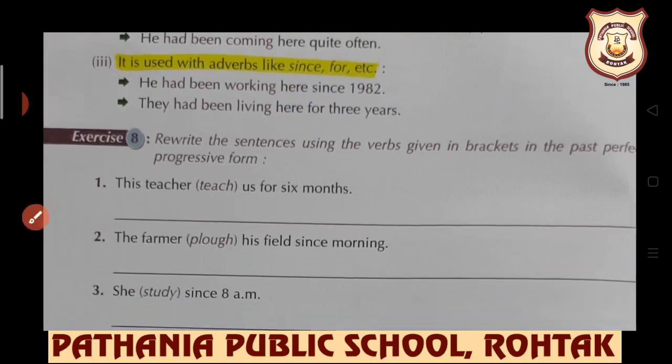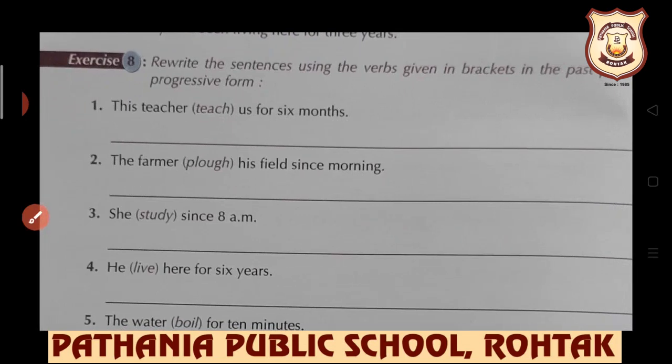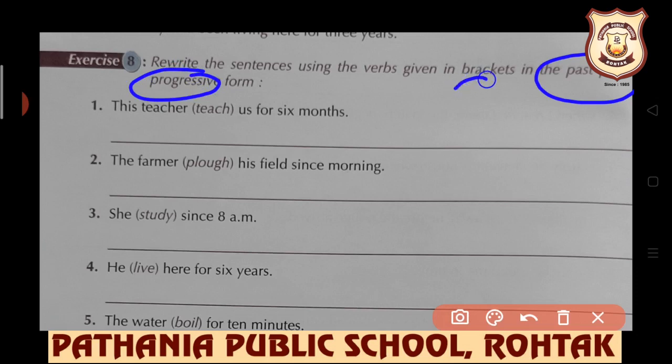Now let's see exercise number 8. Rewrite the sentences using the verb given in bracket in past perfect progressive. Now students, now I leave the thing on you. What will you write here? Obviously the syntax first of all, the rule first of all, and it is had been plus first form plus ing.